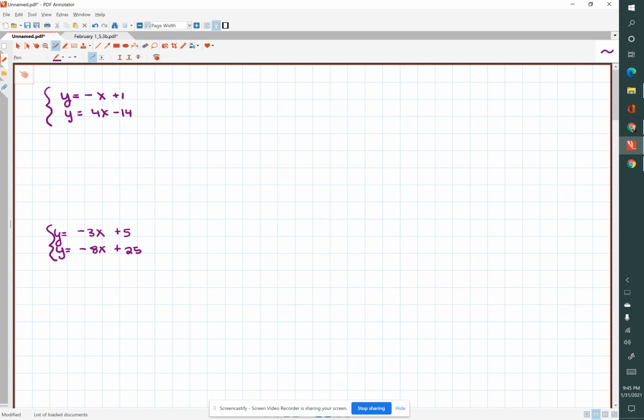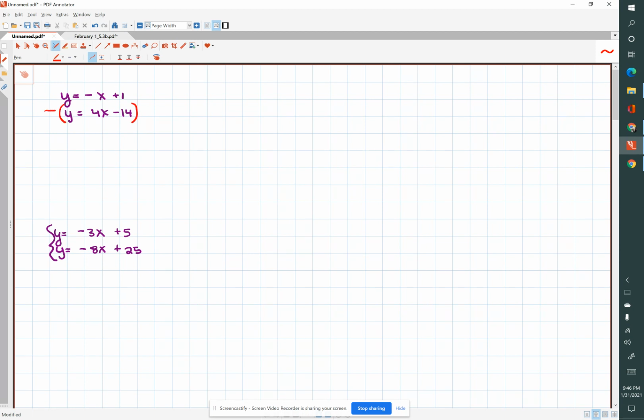So we have a couple of, these are 2 of your homework problems that I put here. And I just wanted to go over something. So we have y equals negative x plus 1. This is a review. And we have y equals 4x minus 14. So I'm going to remove this so I have a little bit of room to work. Now I'm going to change my color. Now I have 1y in the first equation and 1y in the second equation. So I'm going to subtract.